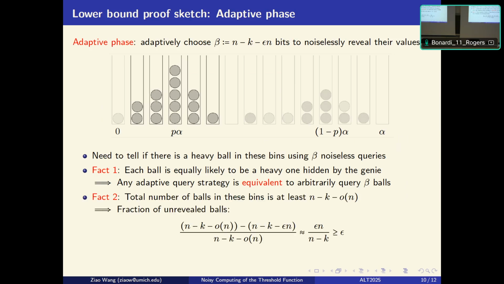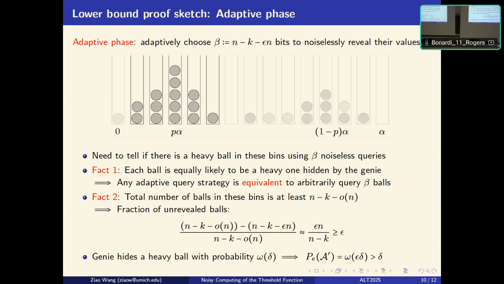This tells us that at least there's a fraction of epsilon balls that are not revealed. And if the ball hidden by the genie is exactly in this fraction, then this will cause a failure of this query strategy. And putting this with the fact that the genie will indeed hide a heavy ball from us with probability little omega of delta, this gives us a lower bound for the error delta for this enhanced query strategy. And this shows our lower bound.